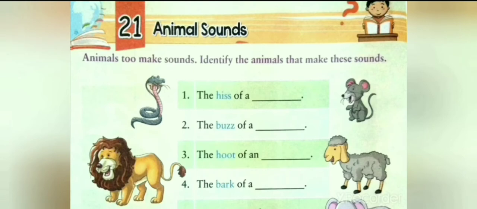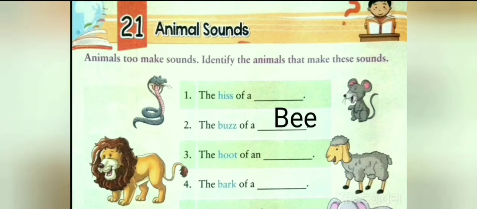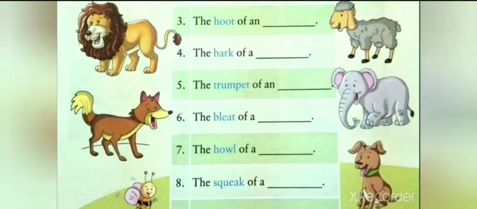The first question is the hiss of a dash. The sound of a snake is called hiss. So we will write in the space given, the hiss of a snake. Number 2, the buzz of a dash. The sound of a bee is known as buzz. So we will write in the space given, the buzz of a bee.